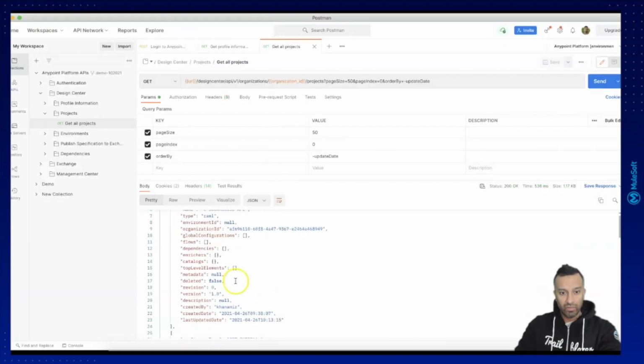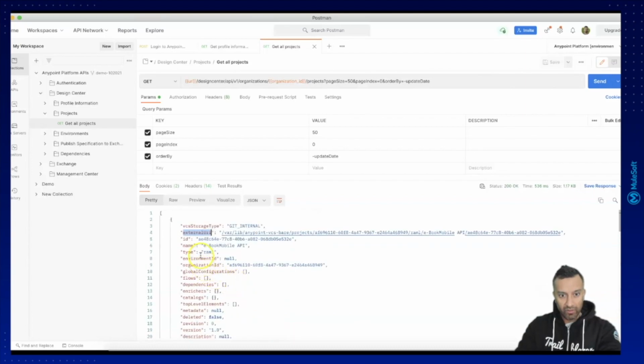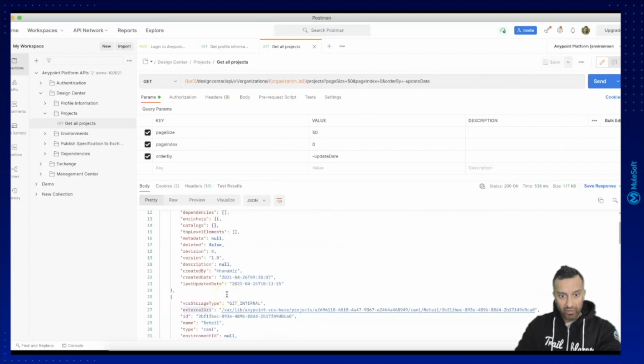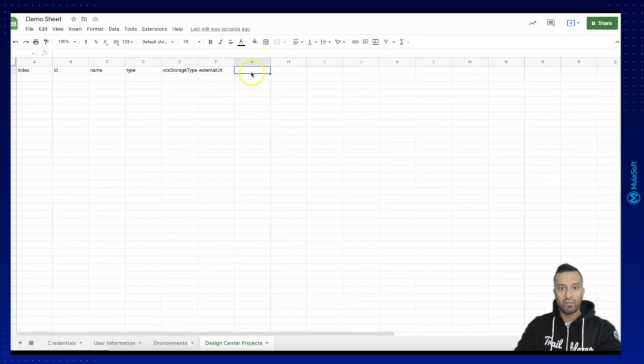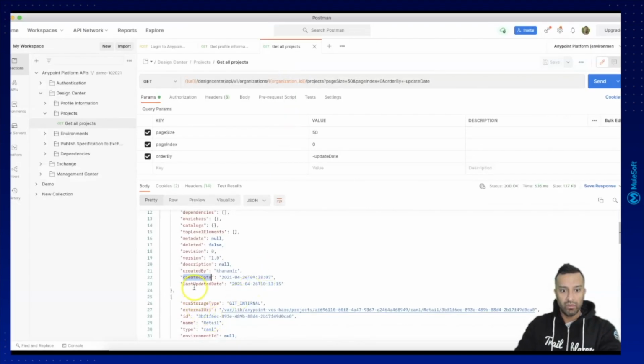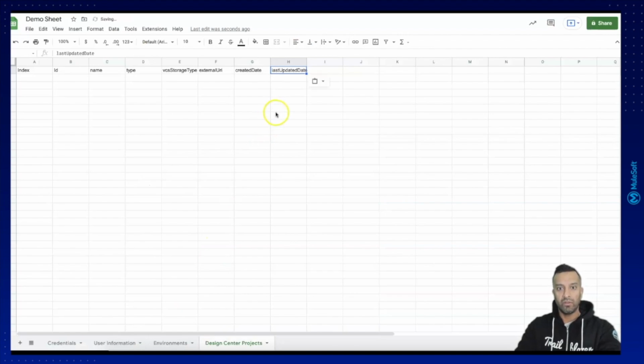What else do we need? We have the environment, in this case it is 0, so let's say created date and last updated date. That would be it in order to build the sheet with the right information.